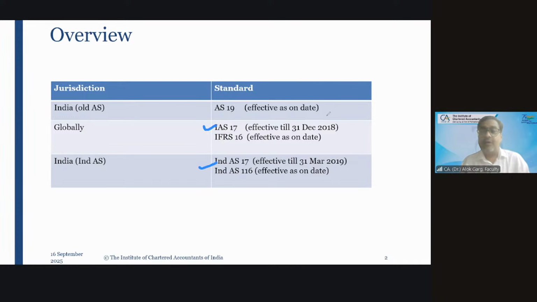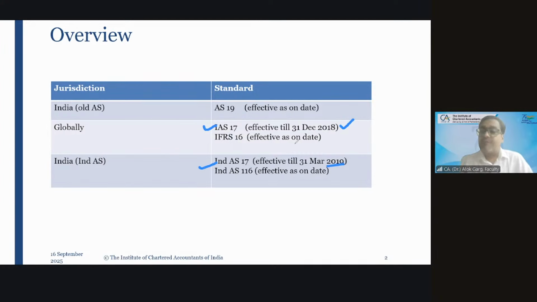So friends, globally, this IAS 17 was effective up to 31st December 2018 because globally they are following calendar year. We are following financial year. Right? So friends, in India also, this Ind AS 17 was effective till 31st March 2019. Okay. Till 31st March 2019, this standard was applicable.